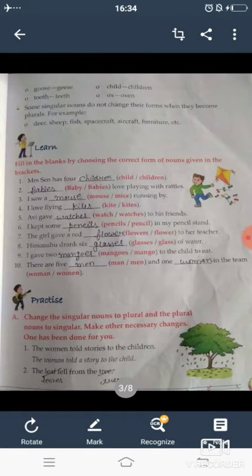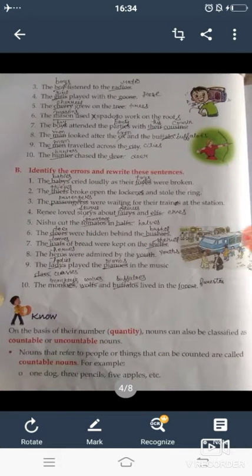Now come to the second question. The leaf fell from the tree. Students, all the nouns are given in singular form. Now we have to change all these singular nouns into plural. So plural of leaf is leaves and plural of tree is trees. Now come to the next exercise. The boy listened to the radios. So plural of boy is boys. Singular form of radios is radio.